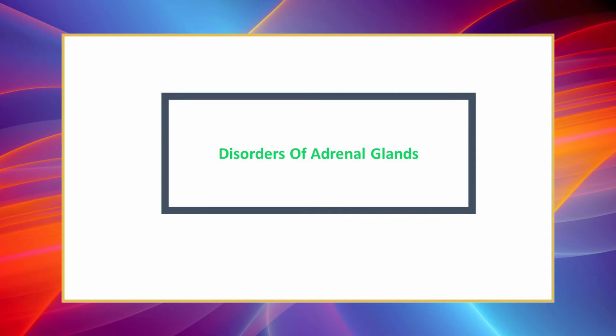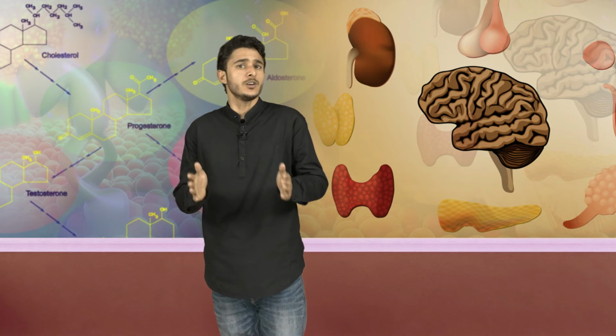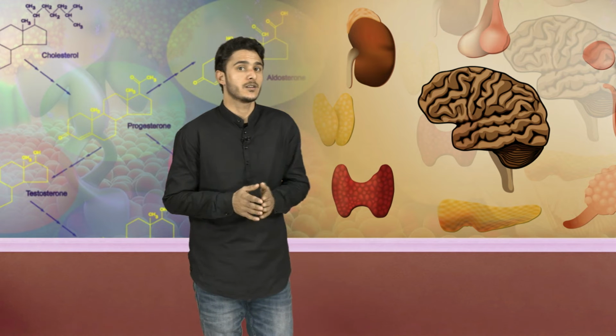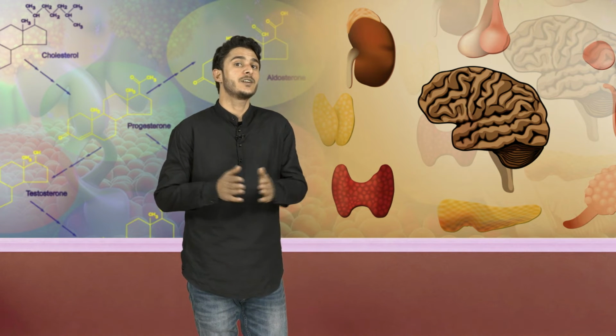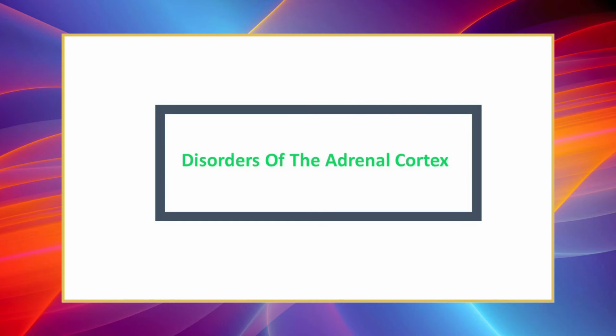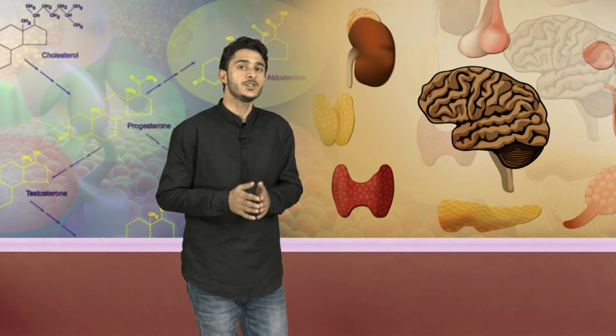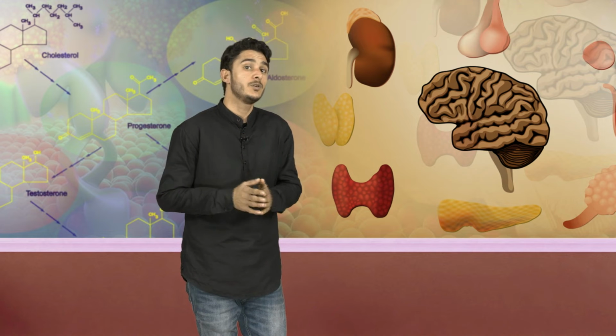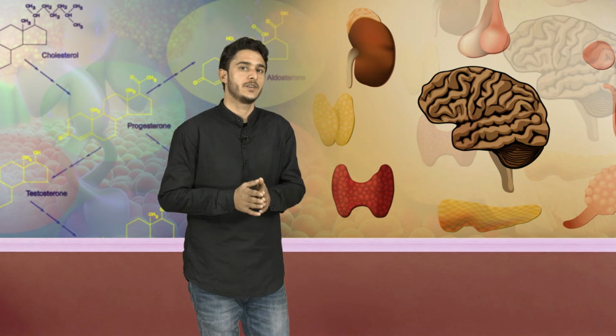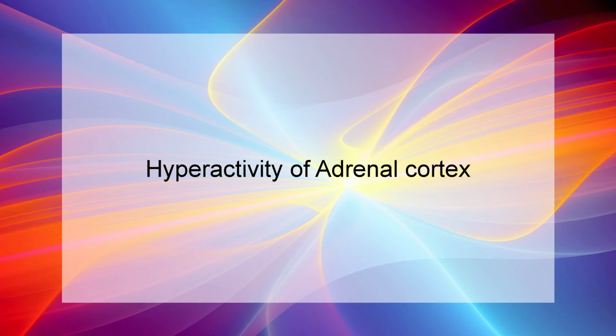As we have learned about the regulation of hormone secretions, we will have a look at the disorders of adrenal glands. The disorders of adrenal glands can be divided into two types: disorders of adrenal cortex and disorders of adrenal medulla. Let us begin with the disorders of adrenal cortex, in which we will first discuss the hyperactivity of adrenal cortex and the conditions it leads to. Then we will be discussing the hypoactivity and its effects. Now let us first discuss hyperactivity of adrenal cortex.